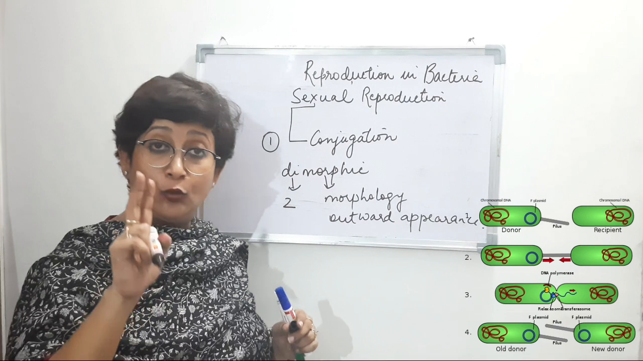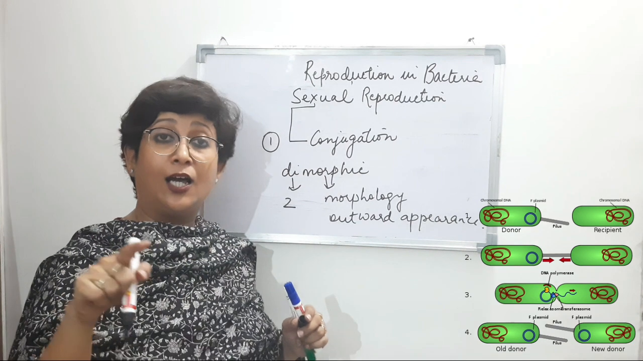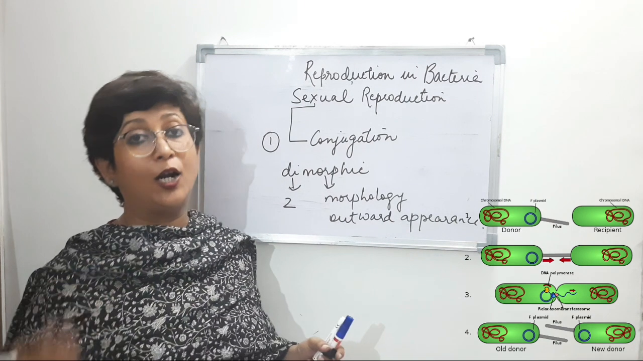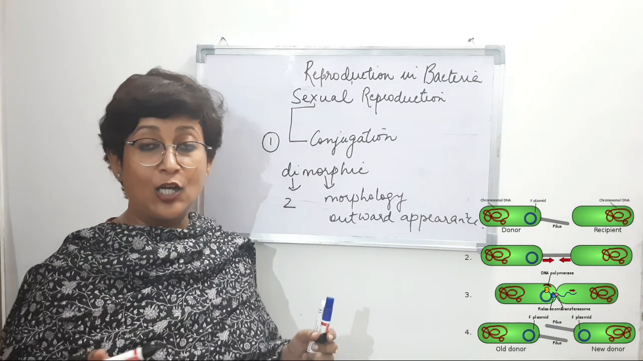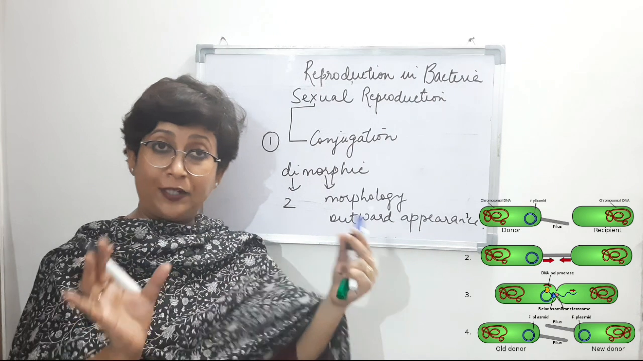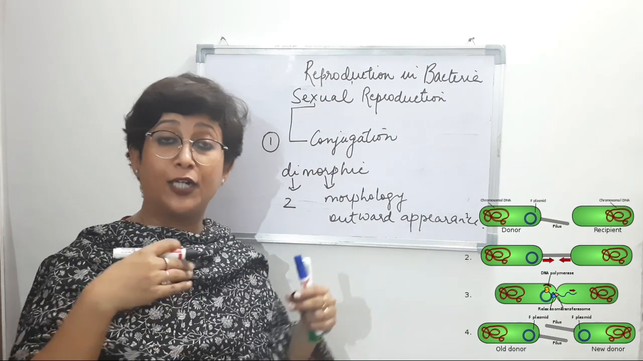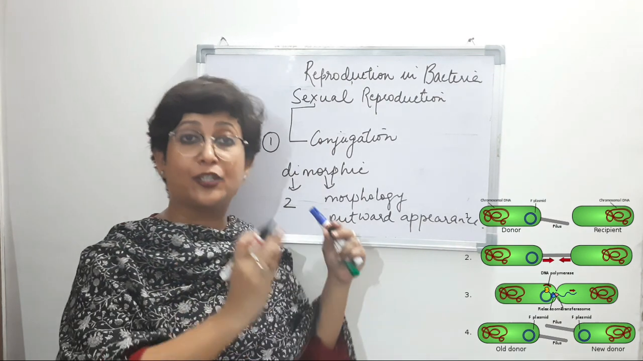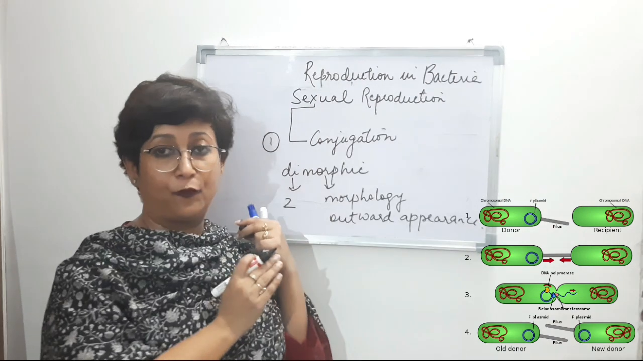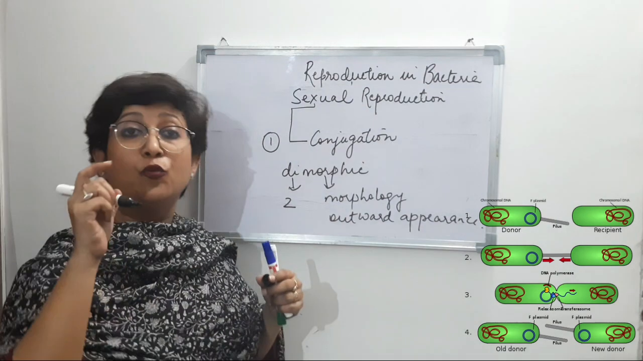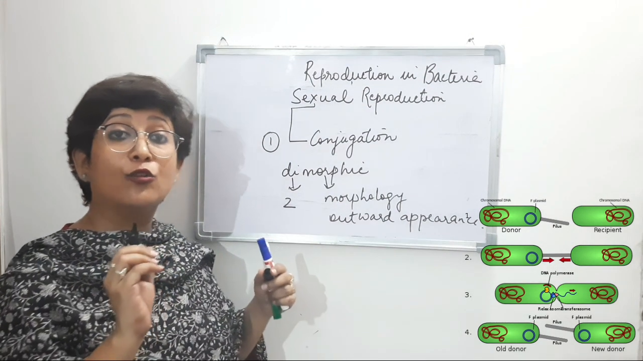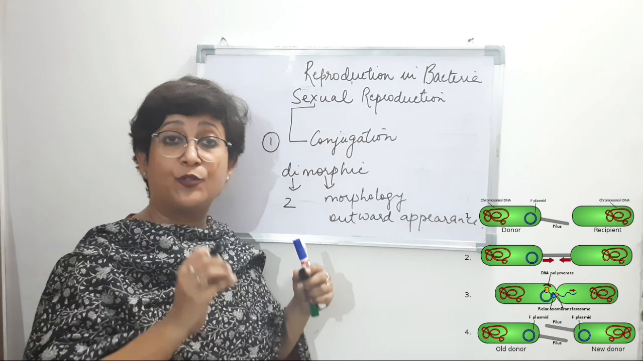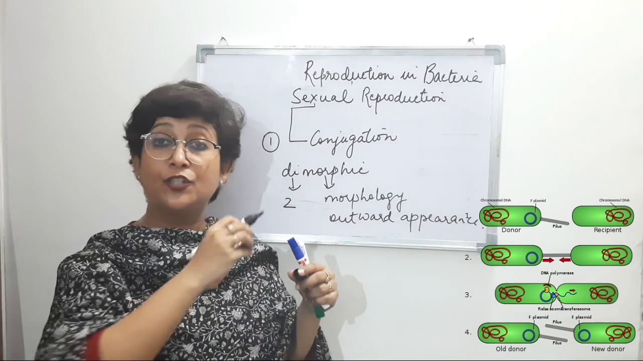Now I told you that there are two types of bacteria, ones that have pili present and ones that do not have the pili present, right? So obviously they are two different types. Morphologically, the outward appearance is different. One without the pili and one with the pili. So that makes it dimorphic, right? So one with the pili. Now this pili is also referred to as sex pili, right? Why? Because it helps in the transferring of the gene, right?